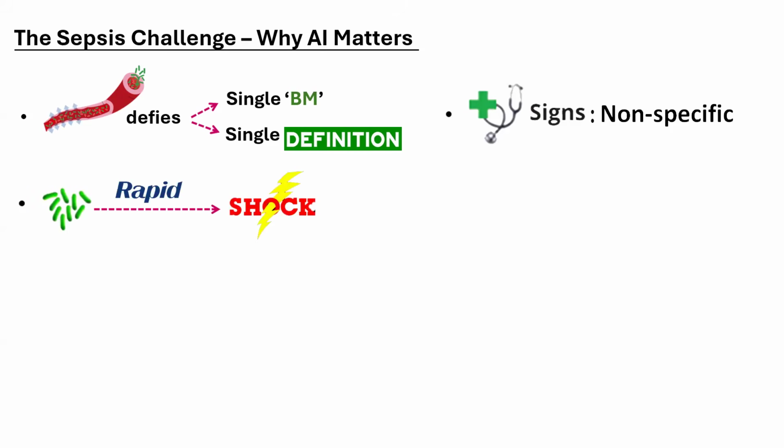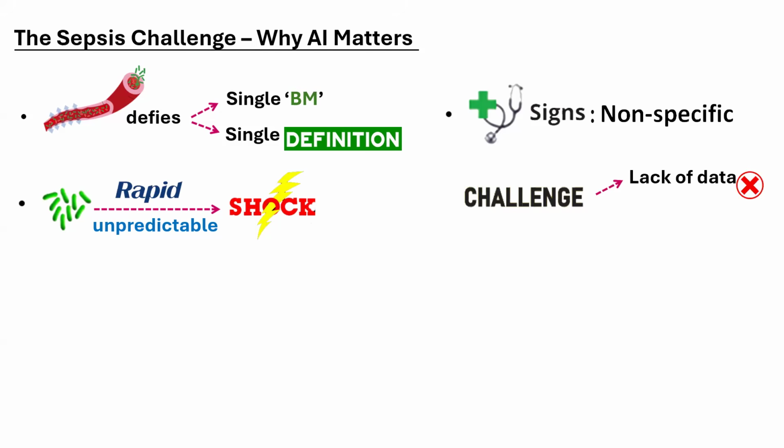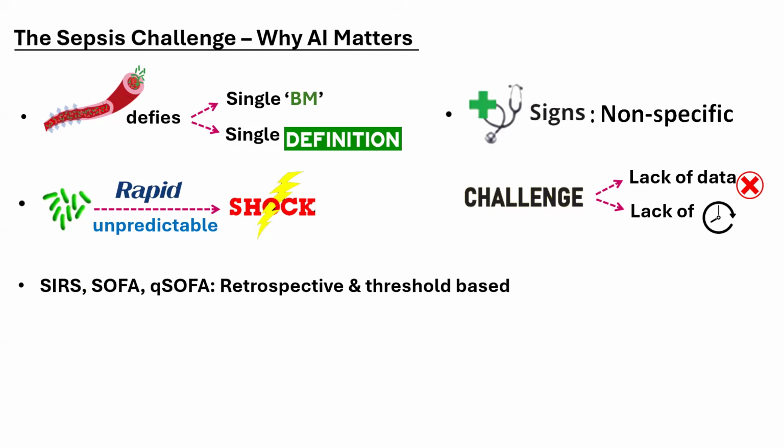When there is an infection, it is very hard to determine which group of patients rapidly progress to shock, and it is fairly unpredictable. We don't have certain predictors to indicate who goes into shock. The challenge is the lack of data and lack of timely action. These are some of the challenges one faces while addressing sepsis.